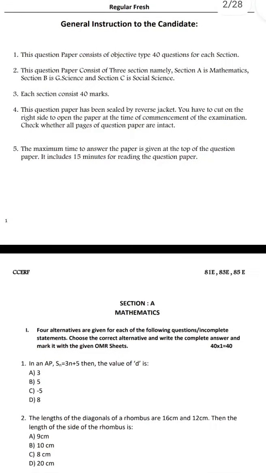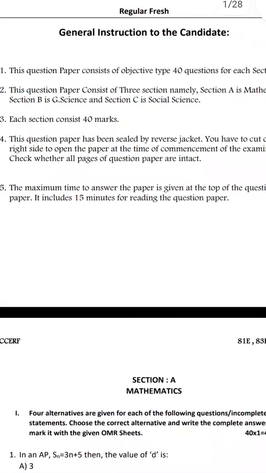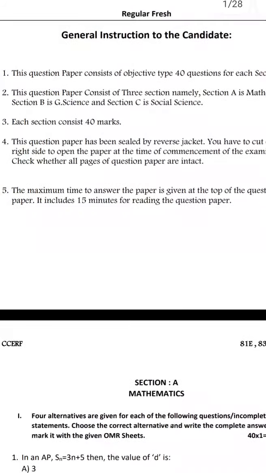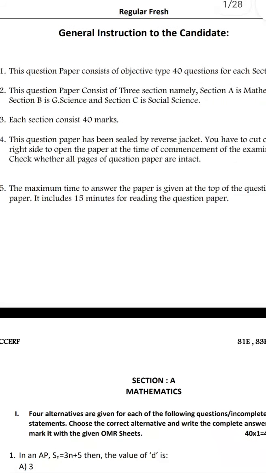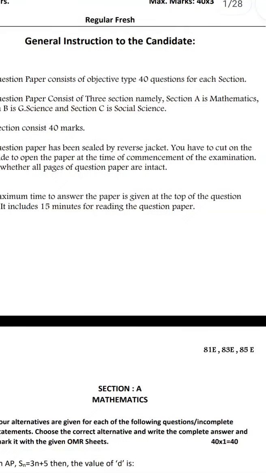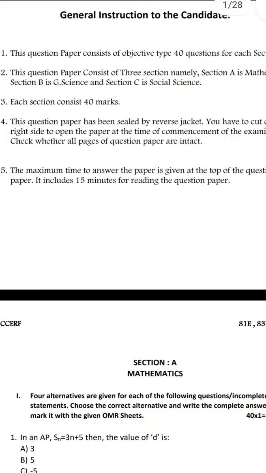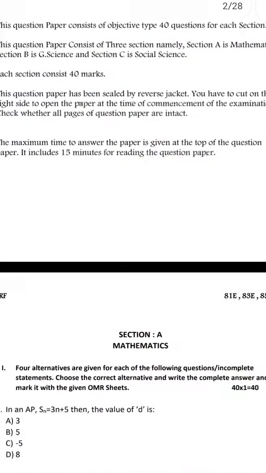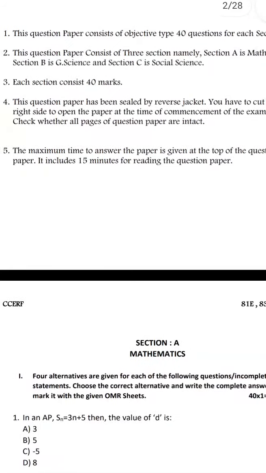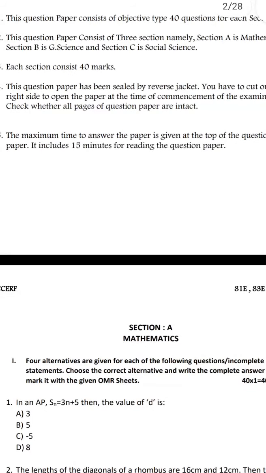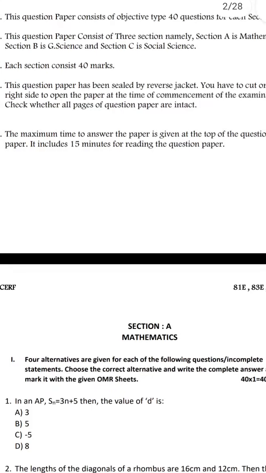As you can see here, I am zooming this part. General instructions to the students. This question paper consists of objective type, 40 questions for each section. This question paper consists of 3 sections, namely section A is mathematics, section B is general science and section C is social science. Each section consists of 40 marks. This question paper has been sealed by reverse jacket. You have to cut the right side to open the paper at the time of the commencement of the examination. Check whether all pages of the question paper are intact. The maximum time to answer the paper is given at the top of the question paper. It includes 15 minutes for reading the question paper.